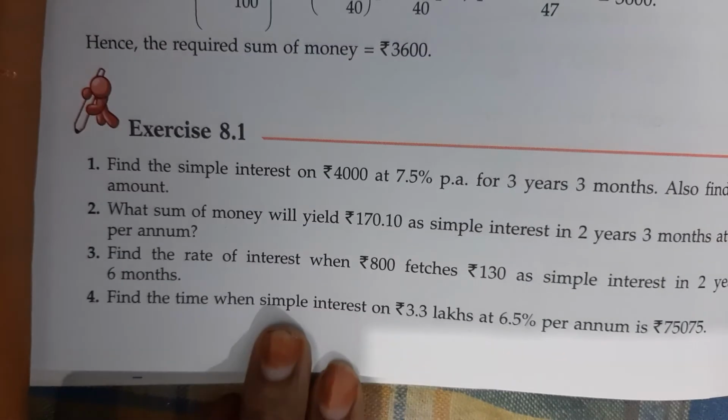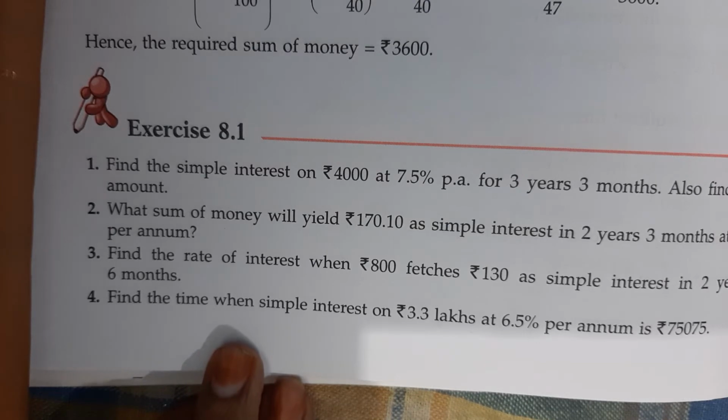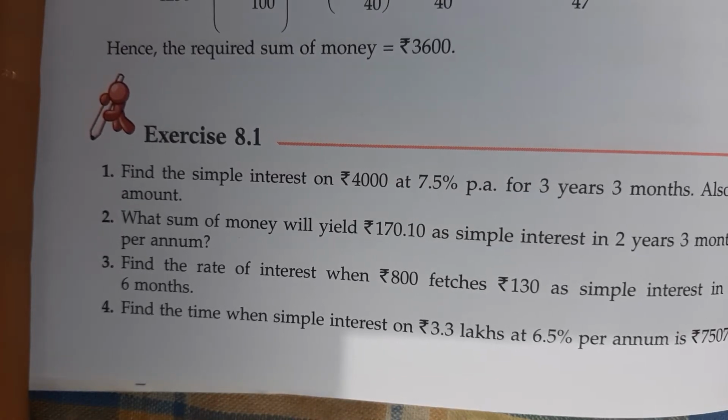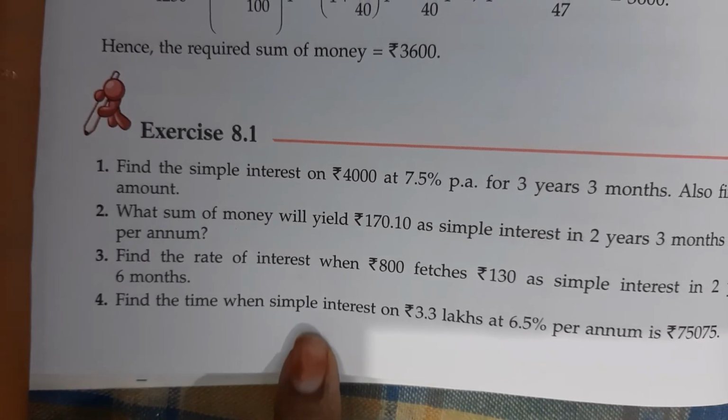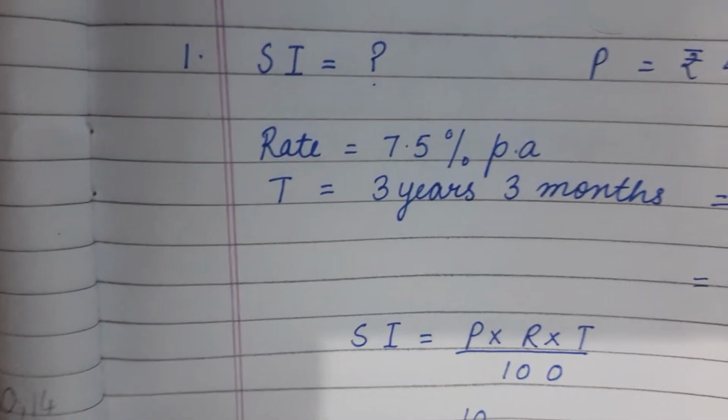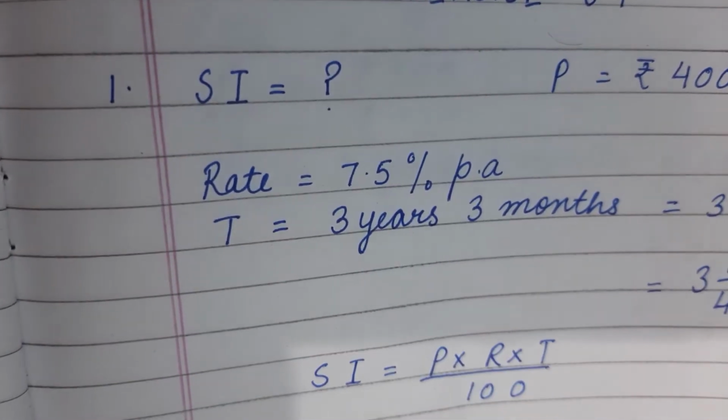question number 1. Find the simple interest on 4,000 at 7.5% per annum for 3 years 3 months. Also find the amount. What is given in the question?